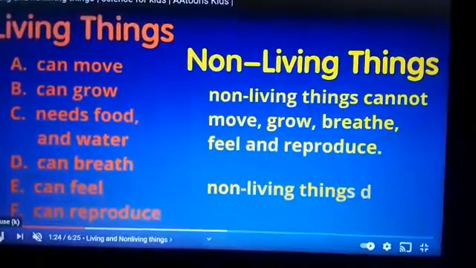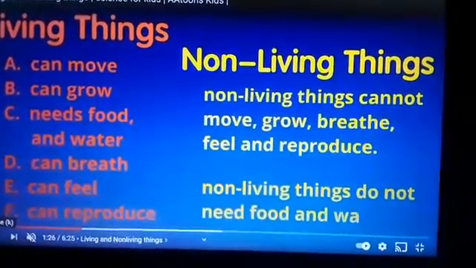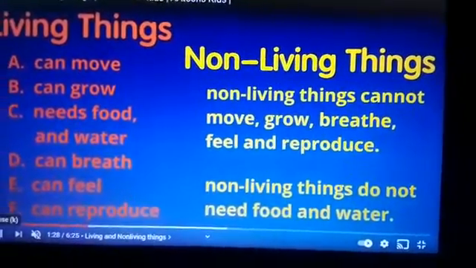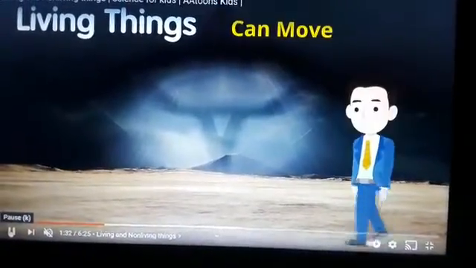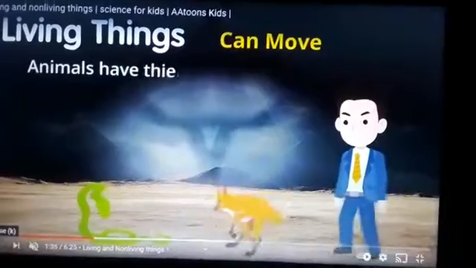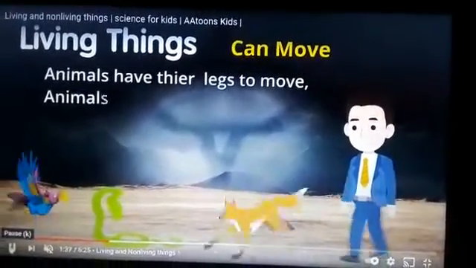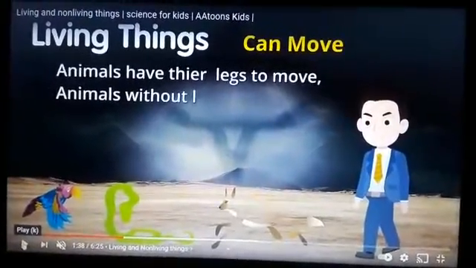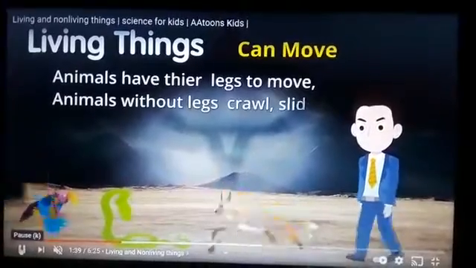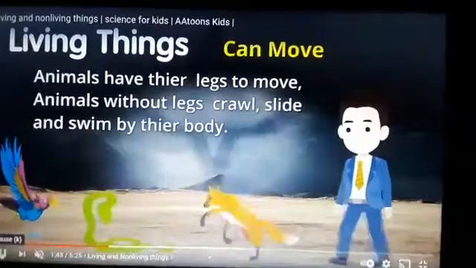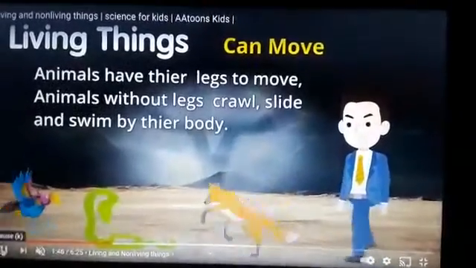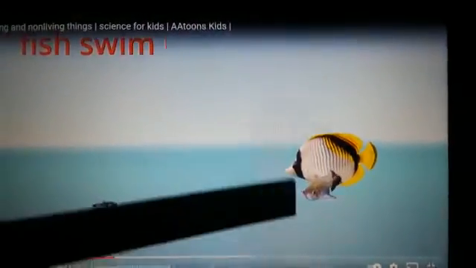Now we're going to look at something else. Living things can move. Look at this now. Look at the snake. The snake can crawl, right? Look at this bird flying. Look at this fox. Look at the man walking. Living things can move, yes. Look at this fish swimming.